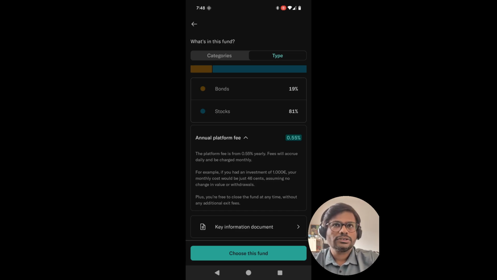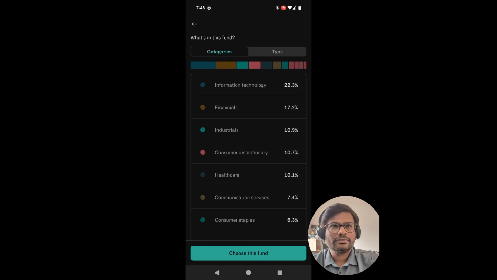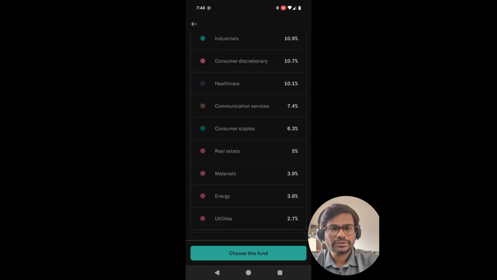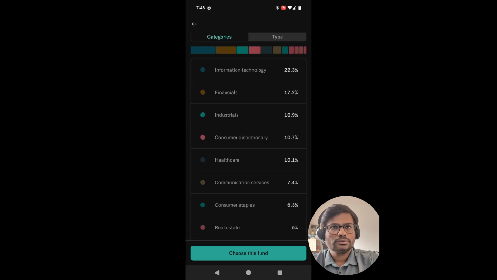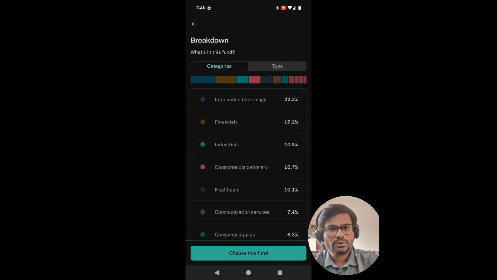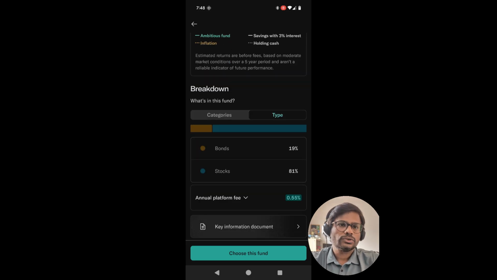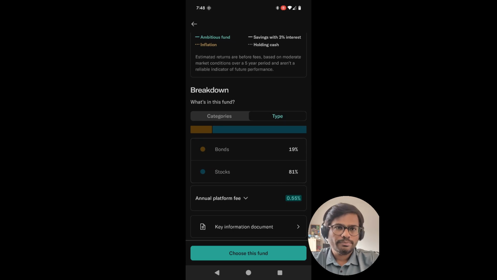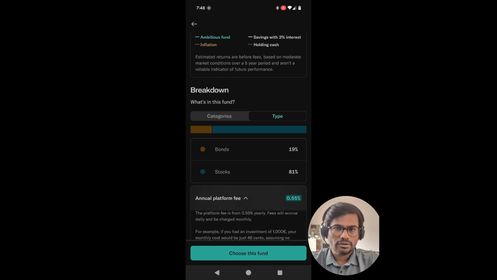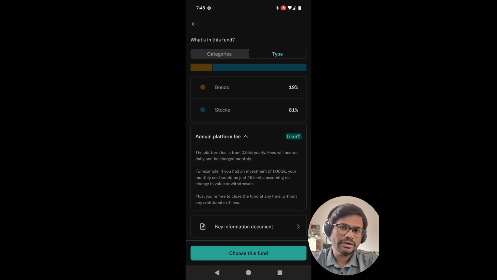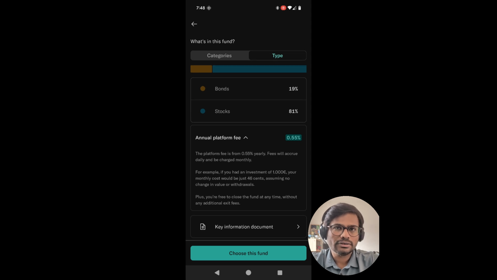So 22% is allocated to information technology. There is also real estate of around 5%, consumer discretionary at around 11%, and financials. The annual platform fee is also 0.55%, which is the same for the mindful fund as well as the balanced fund, as well as the ambitious fund. So the platform fee is the same all around.